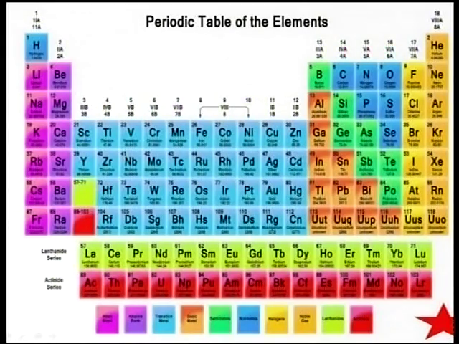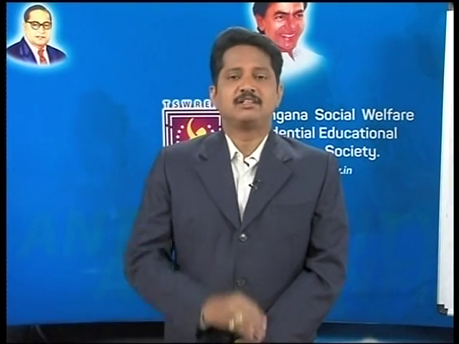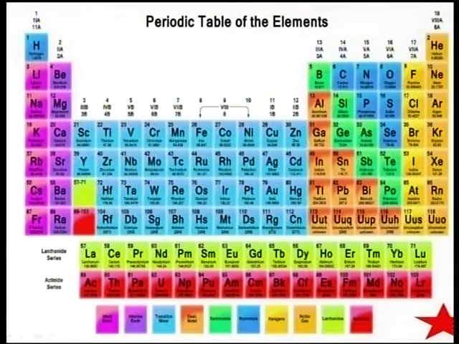Here is a great coincidence according to the availability of the elements. The first is oxygen, whose availability is highest among all the elements. The second is silicon, which is found in sand. And the third one is aluminum. Is it clear? So aluminum, according to availability, stands in third place, and it belongs to the third group and third period. When you read all these elements in the periodic table, you can get so much enjoyment, clear?